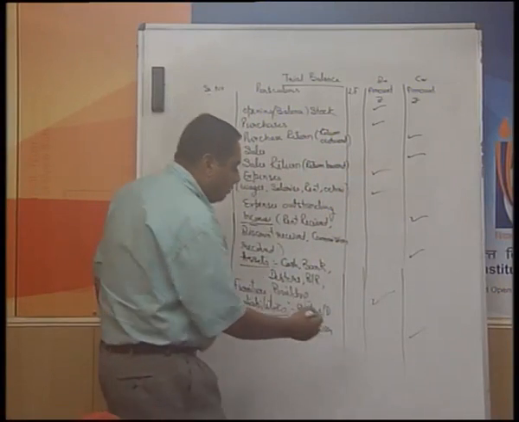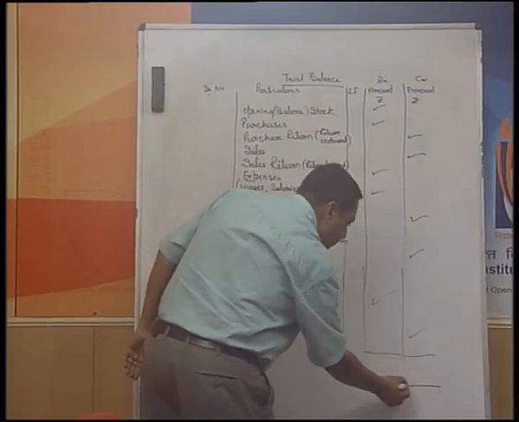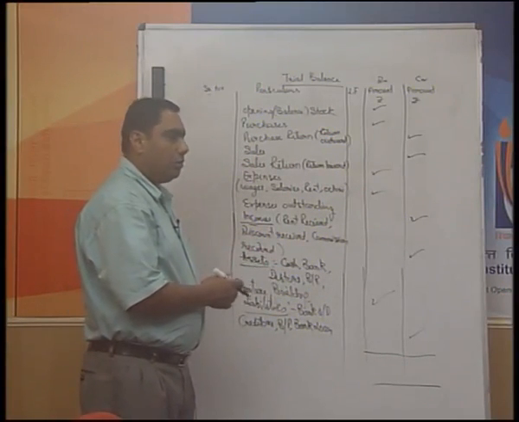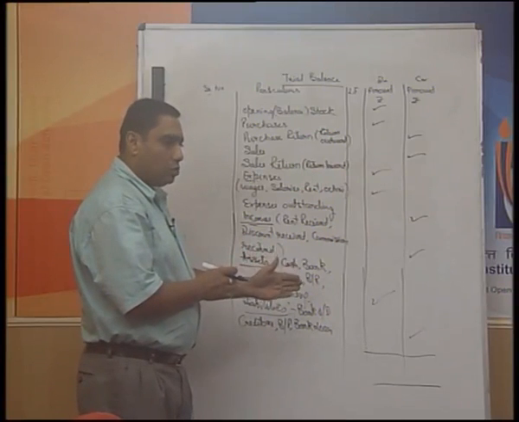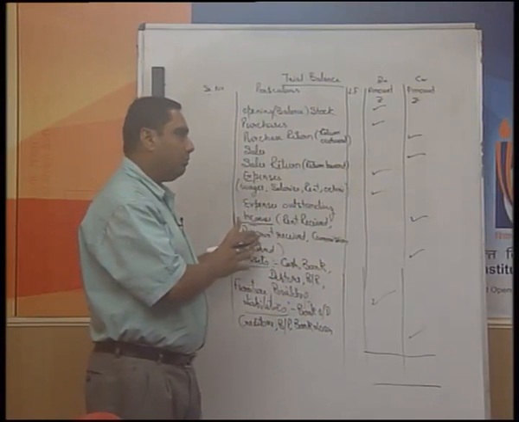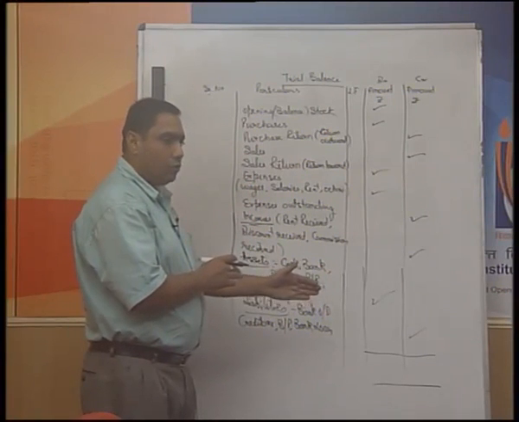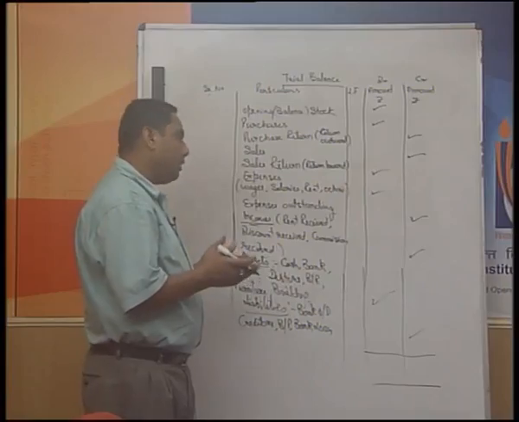Then at the end, make the total of both the sides. In case the totals of both the sides are equal, we presume that the trial balance which we have prepared is correct. In case we find that the totals of both the sides do not tally, then we have to think that yes, there are going to be some errors.